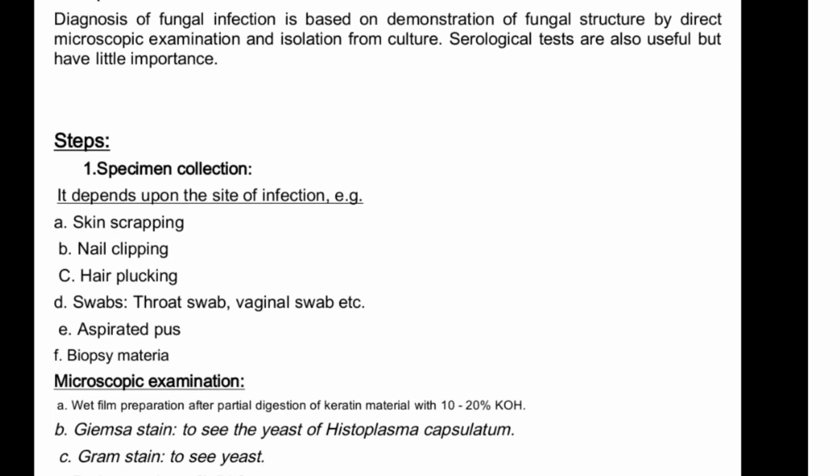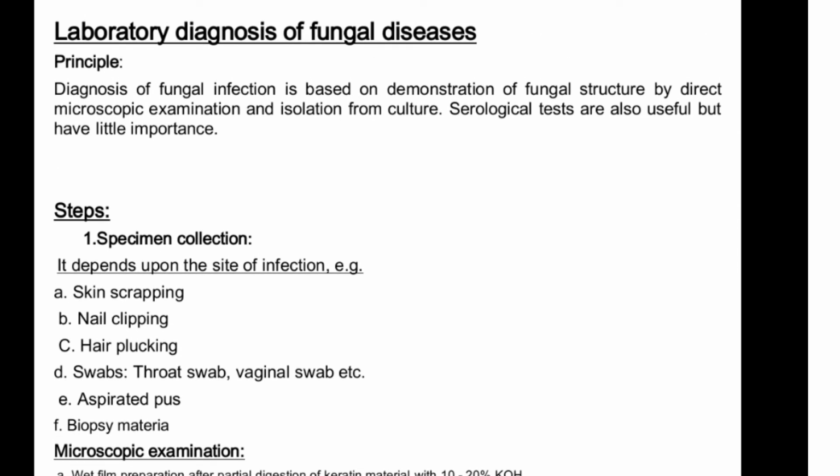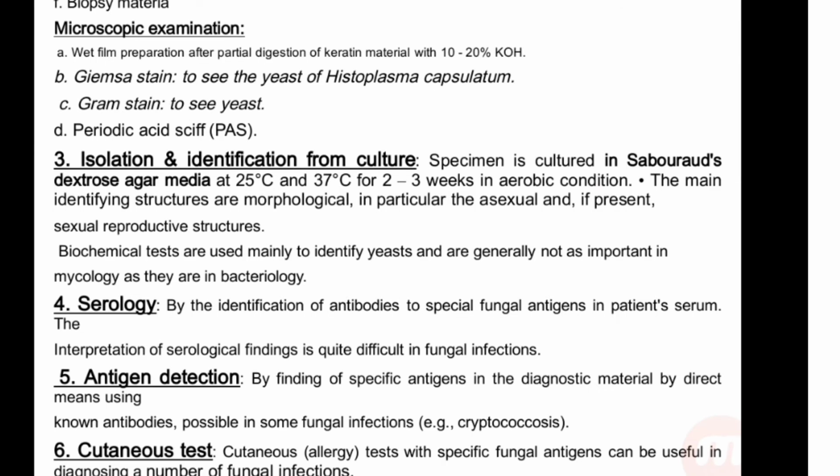Now, laboratory diagnosis of fungal disease. First of all, we do the specimen collection. If there is infection in the skin, we do skin scraping, nail clipping, hair plucking, and swabs from the throat and vagina, mostly vaginal swabs in case of vaginal candidiasis and throat swab in case of oral thrush, aspirated pus, biopsy material. Microscopic examination: wet film preparation after partial digestion of the keratin material with 10 to 20% potassium hydroxide.